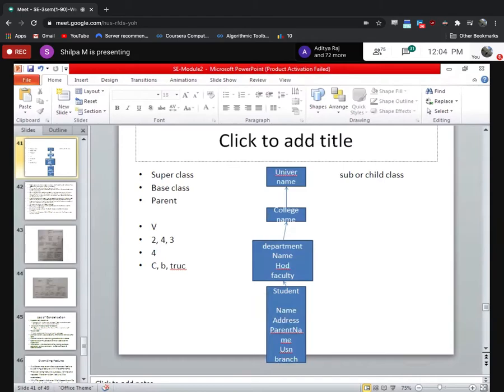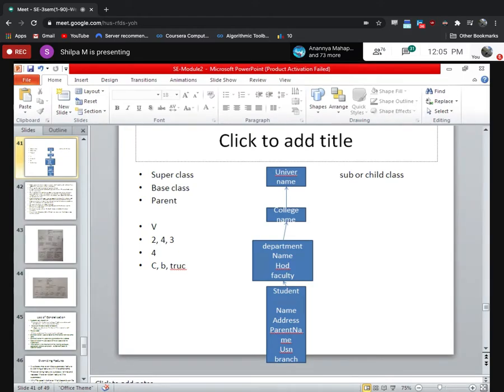See, earlier Deepa, who was it who said 8? Yeah, Chaitana said 8, right? From student will inherit the properties of the department. Now, what happens is college will get the properties of the university. So, college will get one property, that is nothing but name. Department will get two properties, one from college and one from university. That is the name of the college and name of the university. So student will get the properties of the department, of the college and of the university.